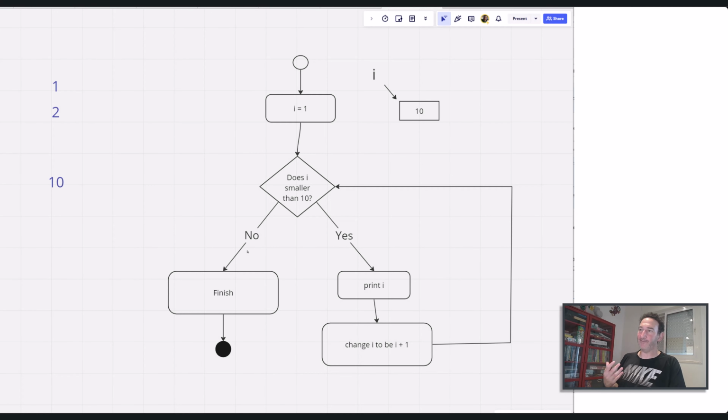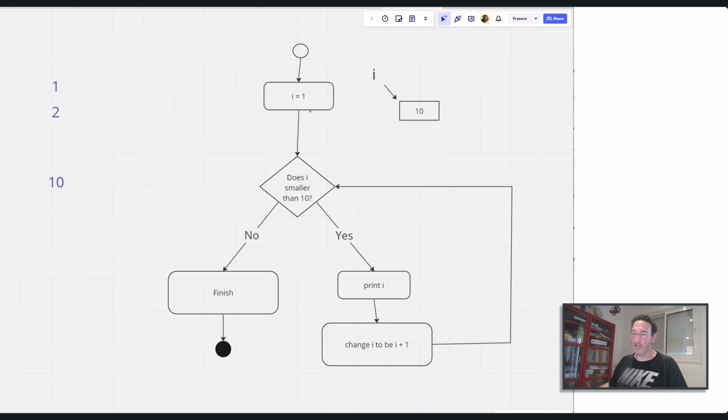Now, the advantage of a loop is that we write it one time, and it can happen many, many times. This is really all the basic principles of programming. There are a lot of other things to learn, but we have variables, we have conditions, and we have loops. Okay, so let me just show you something that can change this loop.